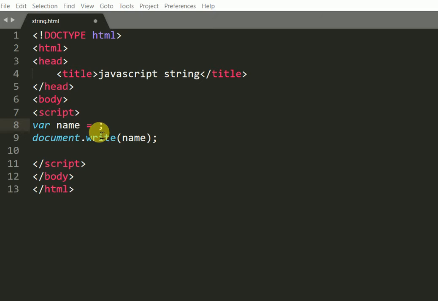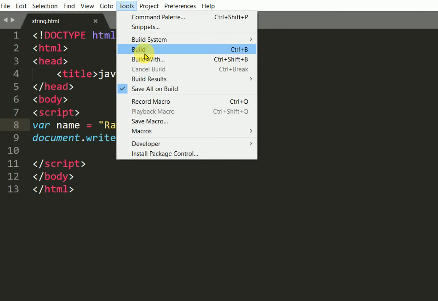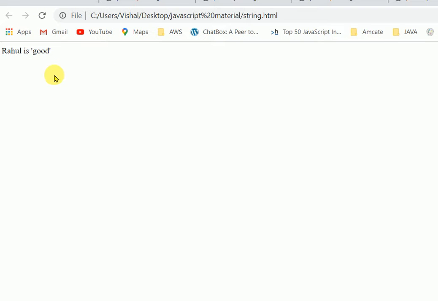And now we will see double quotes. Rahul is good. I want to put good in single quotes, so I write good in single quotes. There is no problem, it is fine.